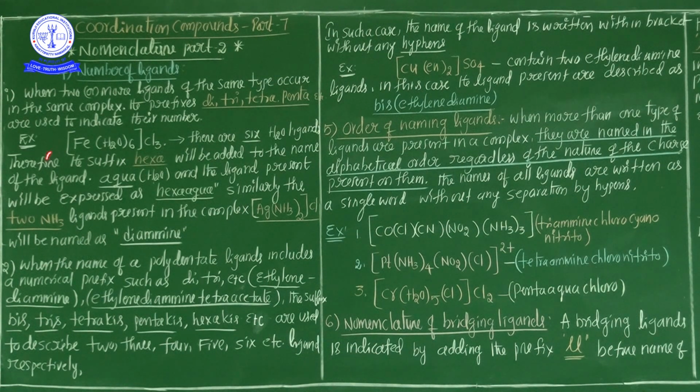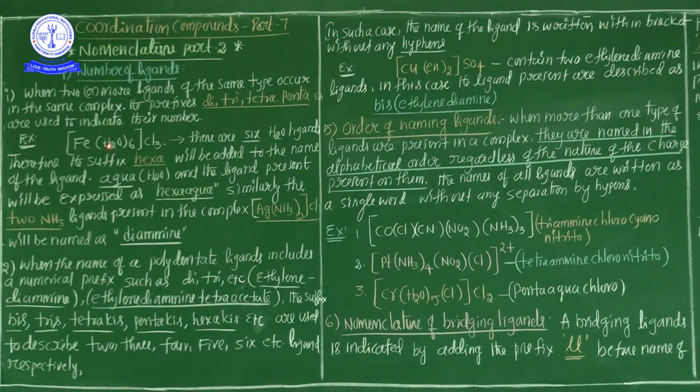For example, in the complex [Fe(H2O)6]Cl3, there are six aqua ligands present. Here the central metal ion is Fe, and the ligand is H2O. The ligand name of H2O is aqua.